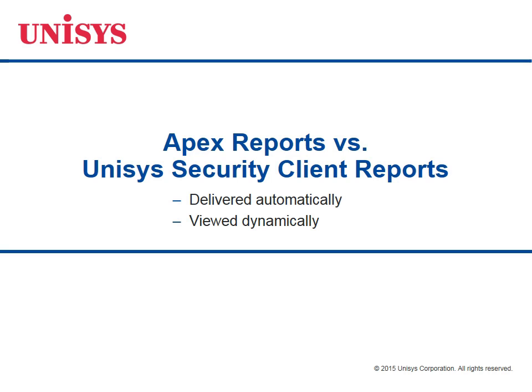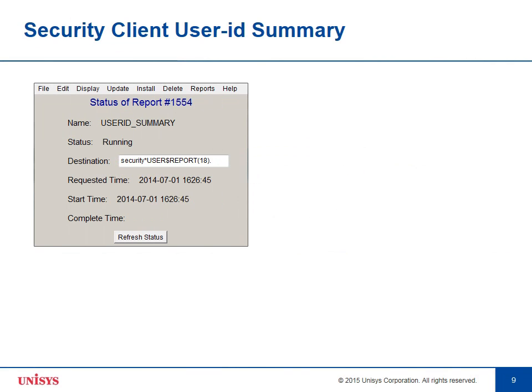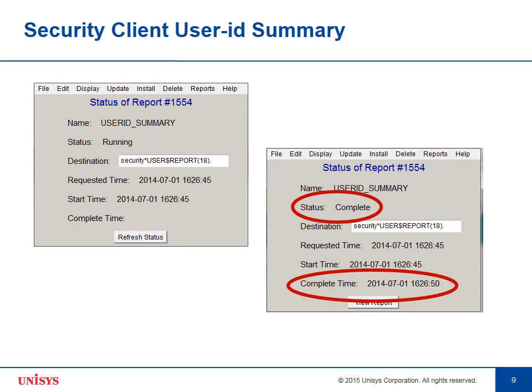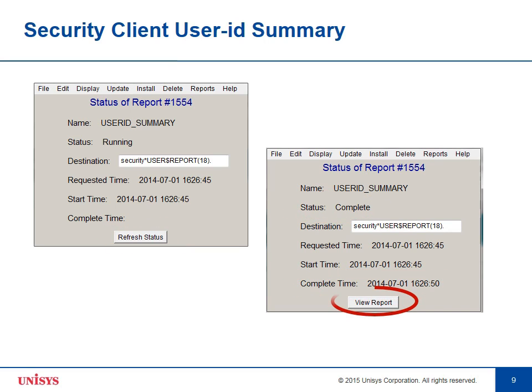Let's look at running a report with Security Client, which is the Windows-based FAT client that comes with Unisys Security Administration. You can run the report and you'll see a window that looks like this pop up. There's a button on it that you keep clicking to say refresh the status, and it'll go back to the host and see if anything's ready yet. When it's finally done, this window will change to the one you see now, and then you can click View Report to bring up the report in a text editor on your Windows machine.